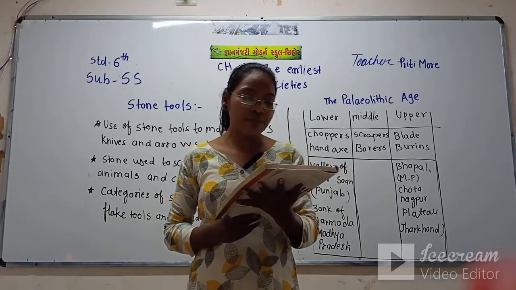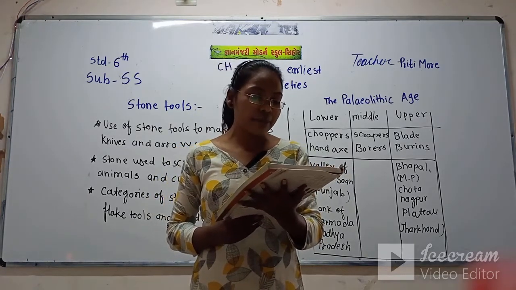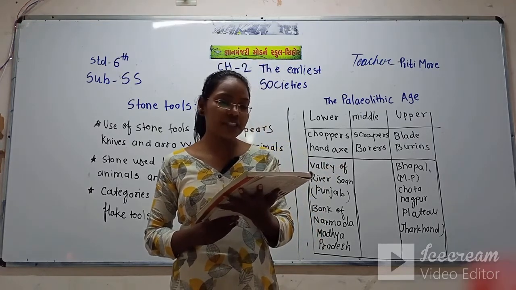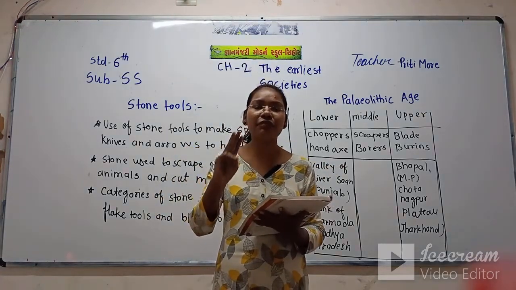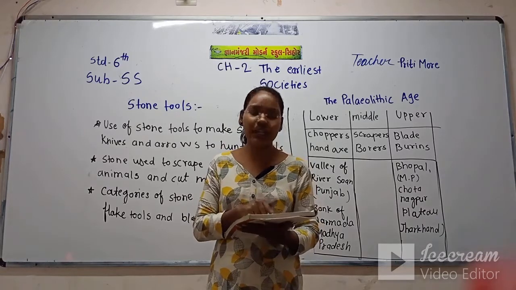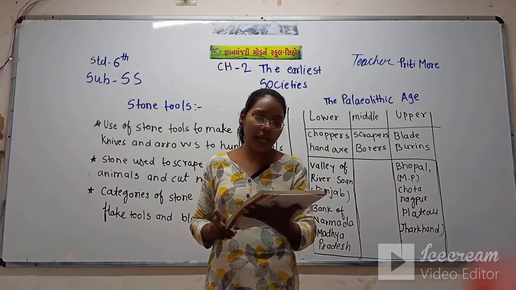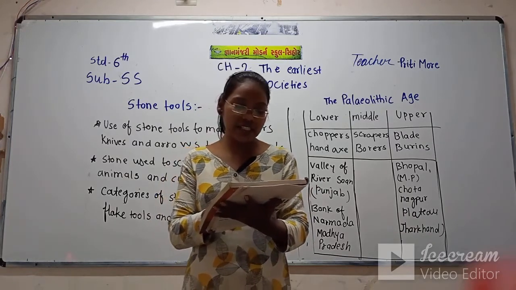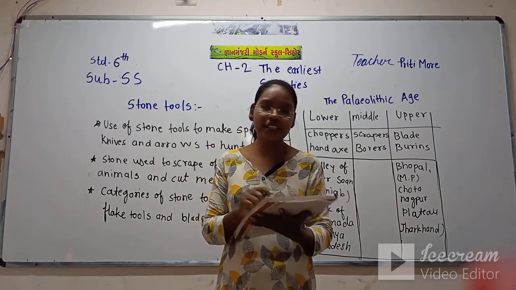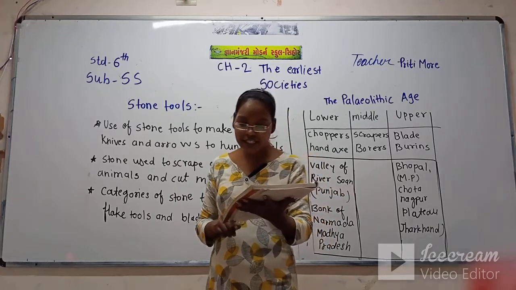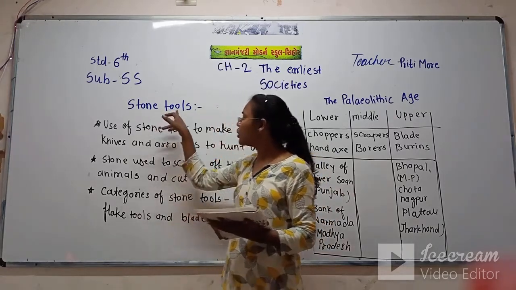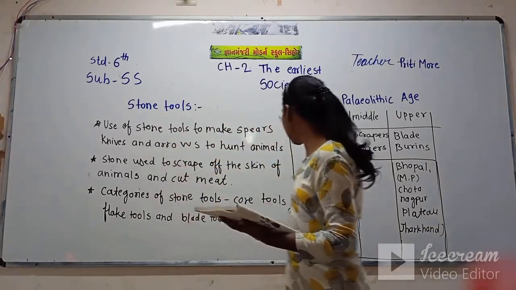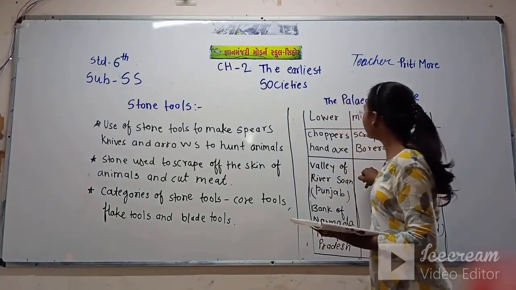It was the Paleolithic Age, Mesolithic Age and Neolithic Age. First is the Paleolithic Age, second is the Mesolithic Age and third is the Neolithic Age. We'll see this in detail. First, you note down this and this also. Then I will explain this.